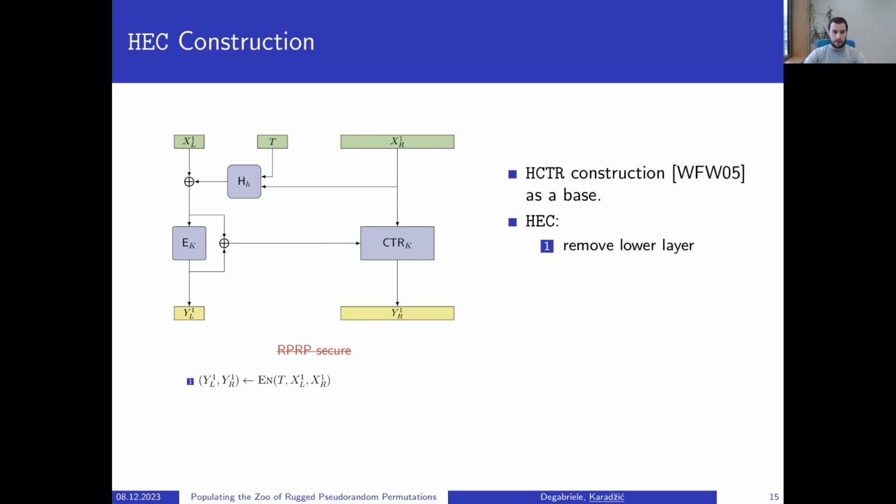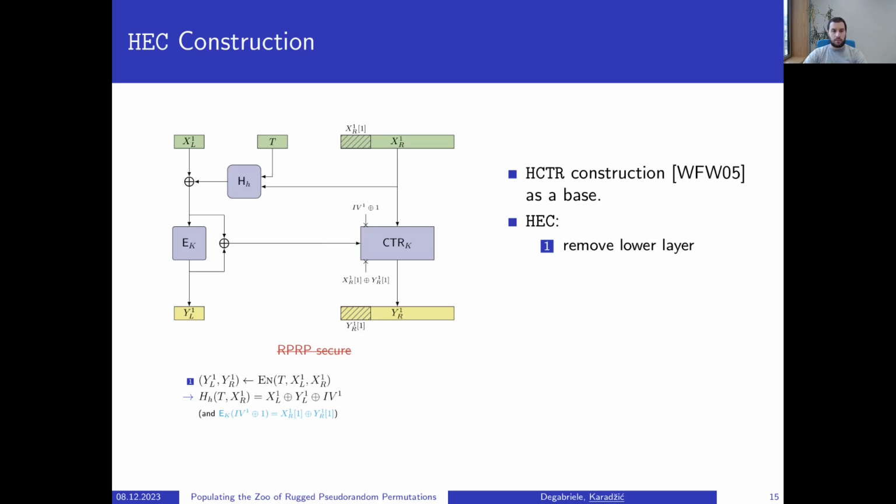The adversary queries an arbitrary input to the enciphering algorithm and gets YL1, YR1 as an output. We can then express the hash of the T and XR1 as the following equation. The adversary then takes the first block of XR1 and of YR1 and XORs them. The XOR of the two blocks is exactly the output of the first block cipher call in counter mode, and the corresponding input is IV1 XOR 1.